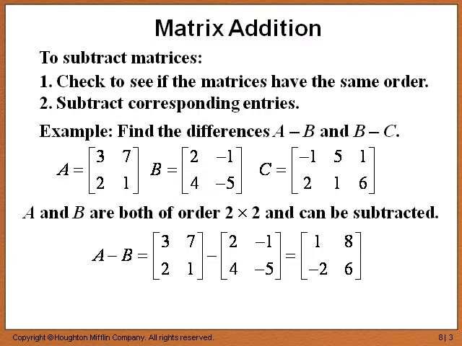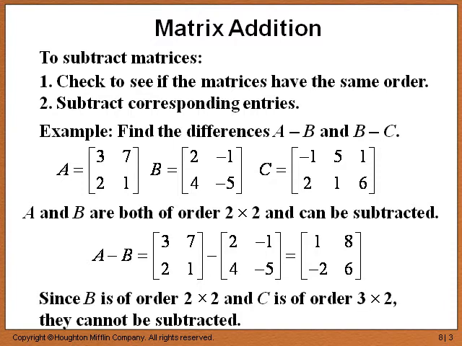Alright, you can easily follow the corresponding entries. Let's just go in order. 3 minus 2 is 1. 7 minus negative 1 is 8. 2 minus 4 is negative 2. 1 minus negative 5 is 6. Now, B and C are not of the same order. Since B is of order 2 by 2 and C is of order 3 by 2, they cannot be subtracted.